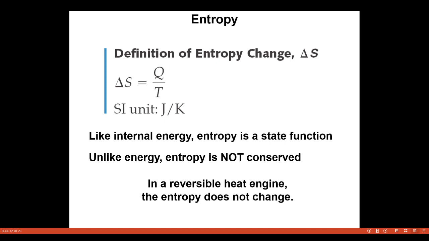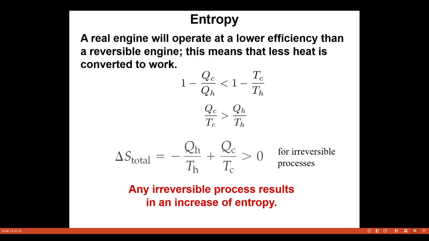In a reversible heat engine, the entropy does not change. So a real engine will operate at a lower efficiency than a reversible engine. This is also one of the theorems of the Carnot heat engine. Any irreversible process results in an increase of entropy. So we can see the equation 1 minus Qc divided by Qh is less than 1 minus Tc divided by Th. If Qc divided by Tc is greater than Qh divided by Th, the total entropy can be written as Qh divided by Th plus Qc divided by Tc for an irreversible process.